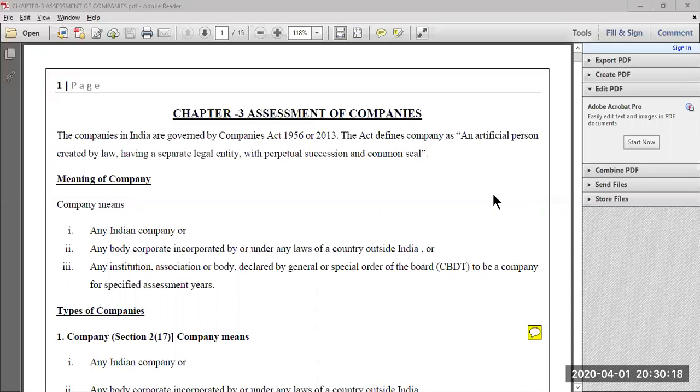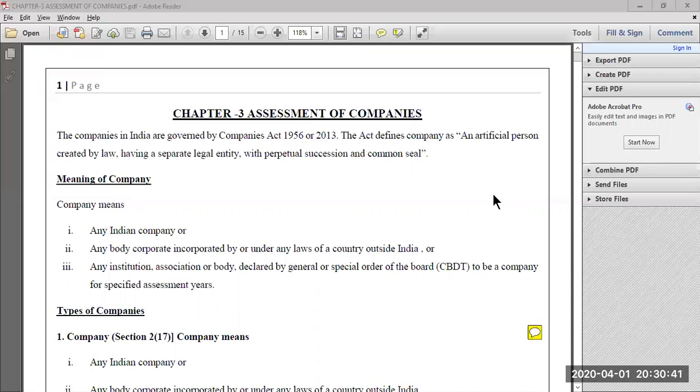Now what do you mean by having a separate legal entity? Having a separate legal entity means separation of ownership from management. Who will contribute towards the capital of the company? It will be the shareholders. They are the real owners, but in spite of being the real owners of the company, the management and all the major decisions will be taken care of by the board of directors of the company. That means the ownership is separated from management.